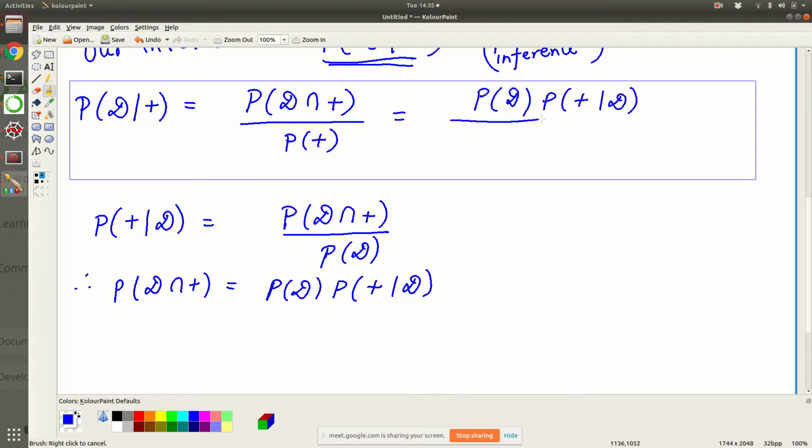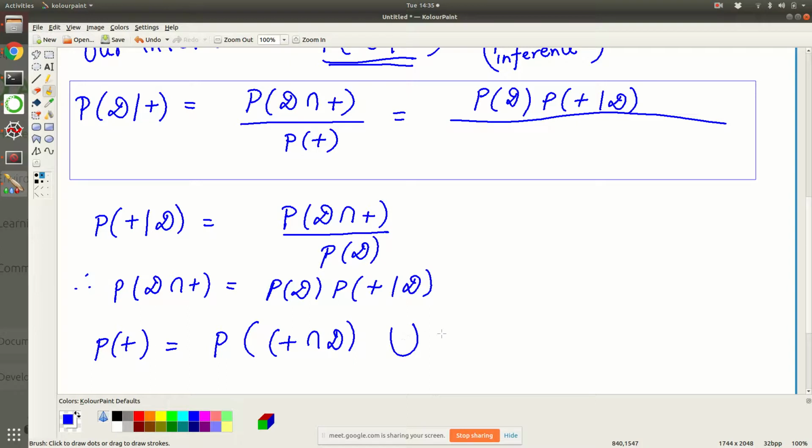Now we have to estimate the denominator as well. Who are all the people who will test positive? People who test positive either have the disease or they don't have the disease. So this is equal to the probability that you have the disease and you test positive. This is one group, union, you test positive but you don't have the disease.